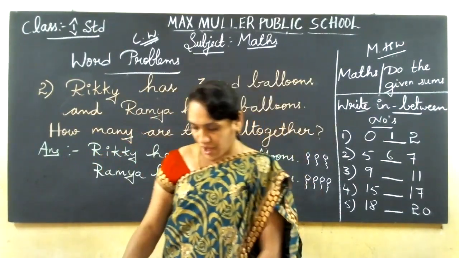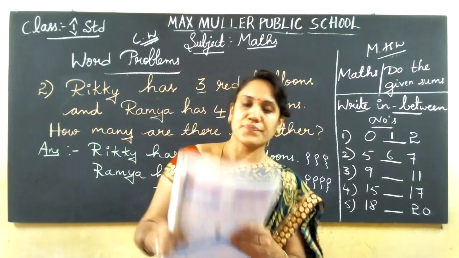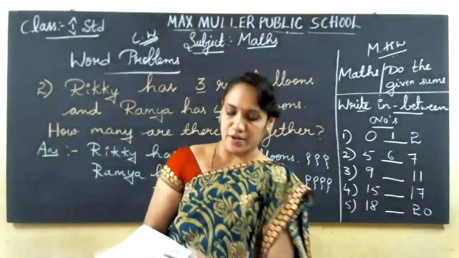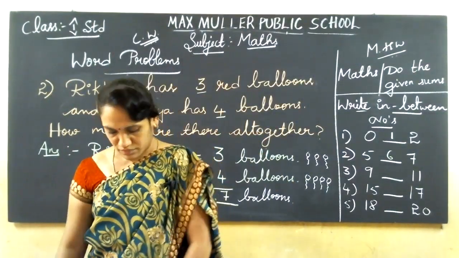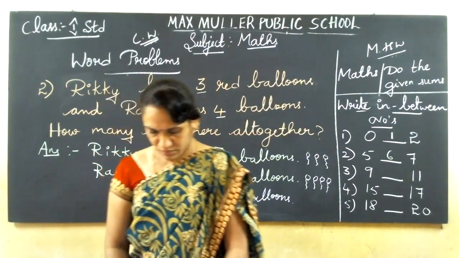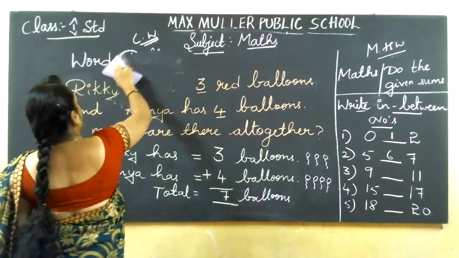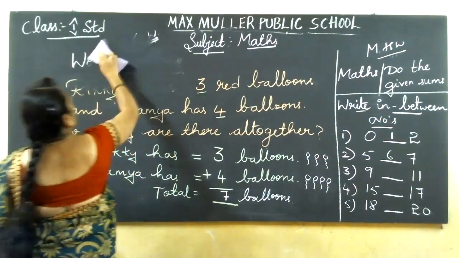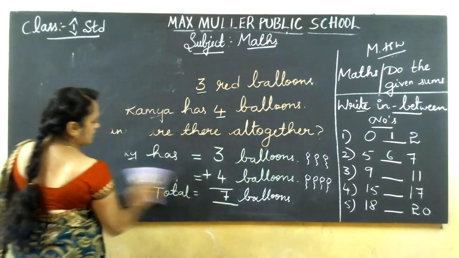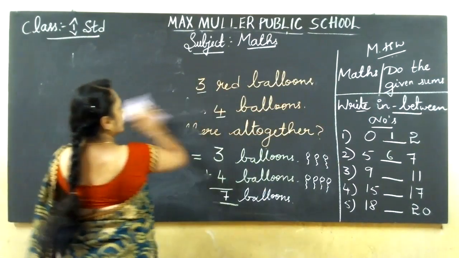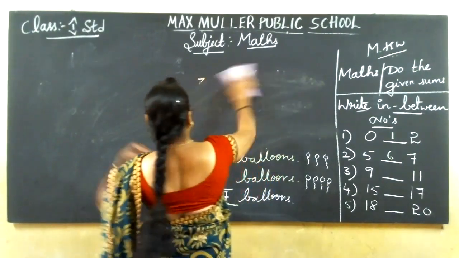Okay. I'll erase the board. By that time, you keep ready the textbook, page number 79. Shall I erase this? Yes. All of you keep ready the textbook, page number 79. By the time I clear the board, keep the pencil ready in your hand, for doing the textbook sums also. Okay.